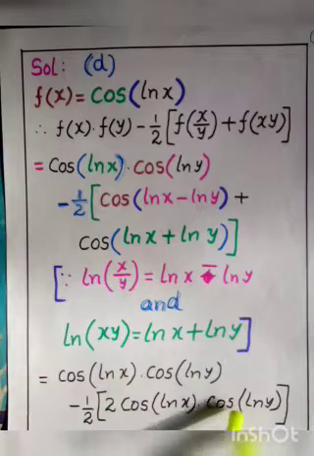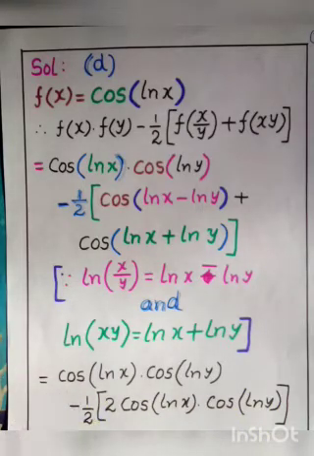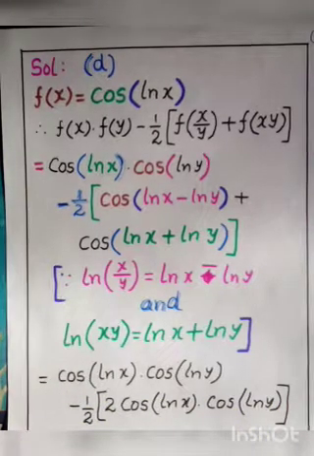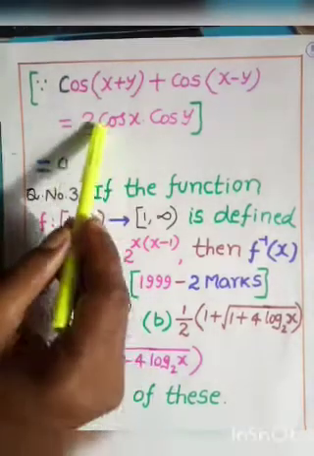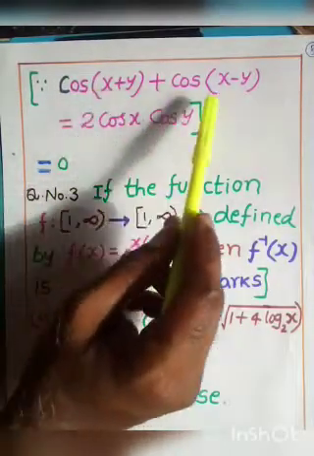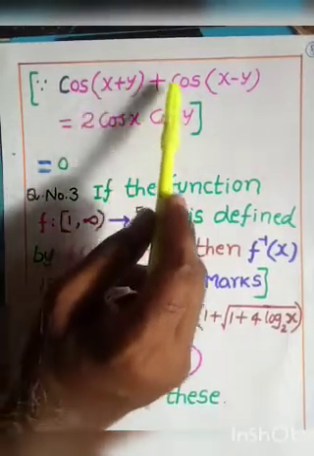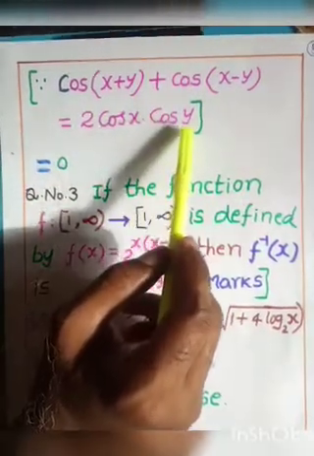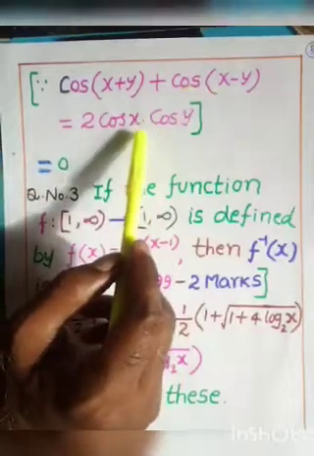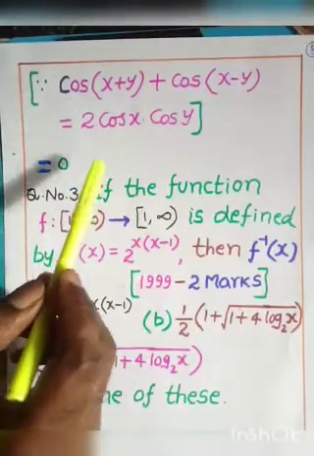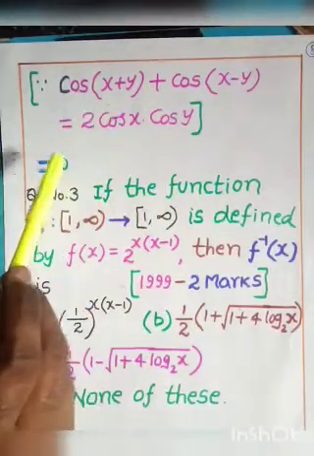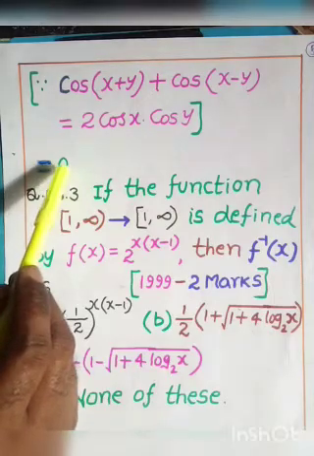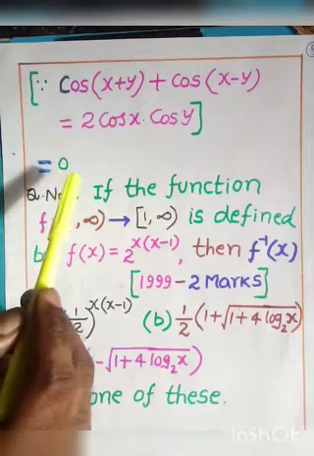Understood, my dear children? Right. That is why I wrote the formula here also: cos of x plus y plus cos of x minus y is equal to 2 cos x cos y. By using this formula, I wrote the previous step. By simplifying the previous step, finally we get 0. Okay, my dear children. Understood?